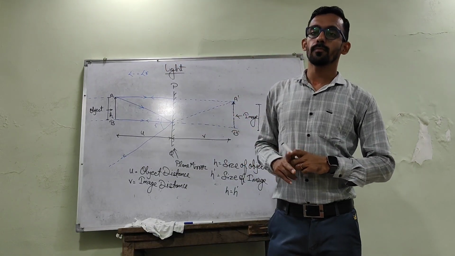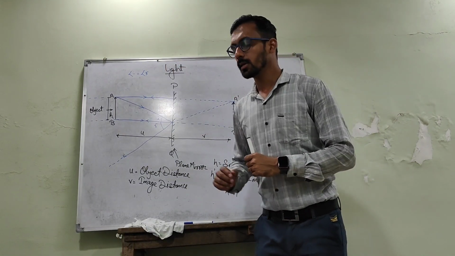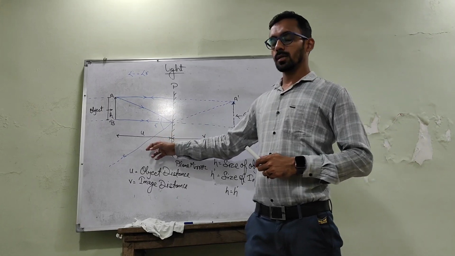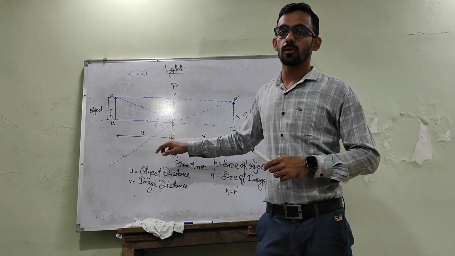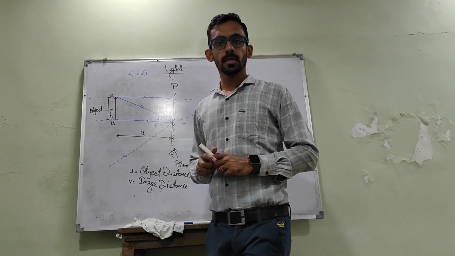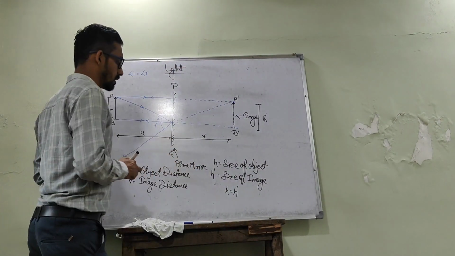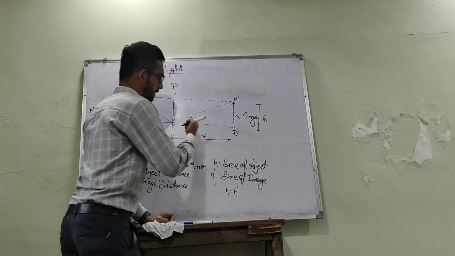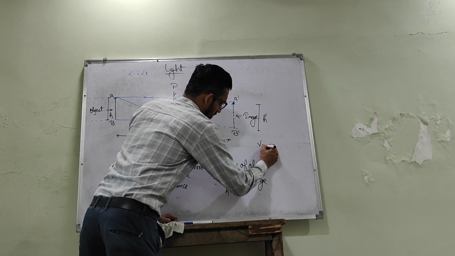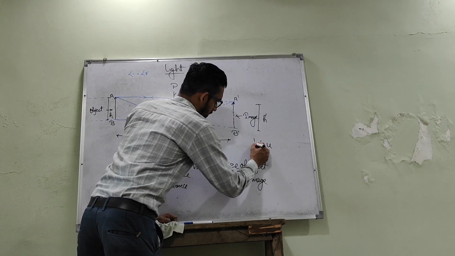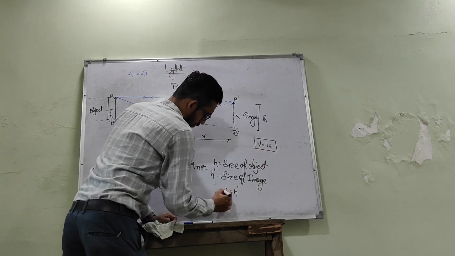Now the third property. What is the third property? That the image distance will always be equal to the object distance. That is, the image distance v is always equal to the object distance u.